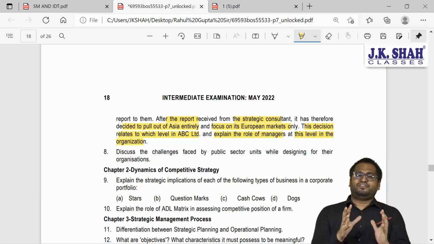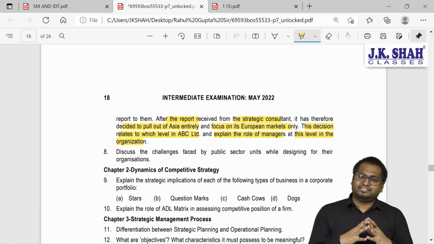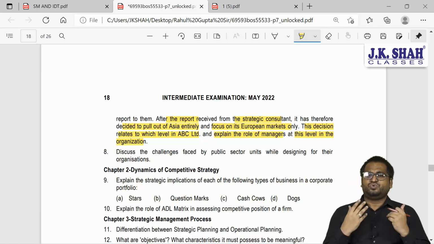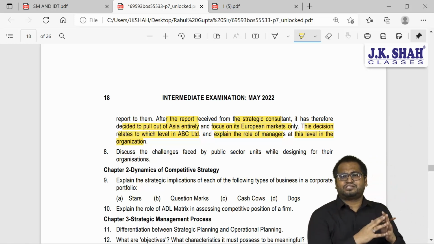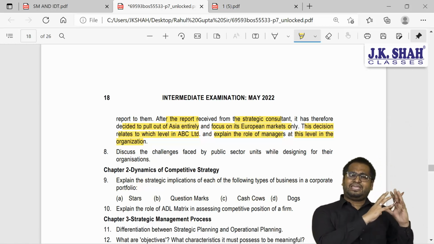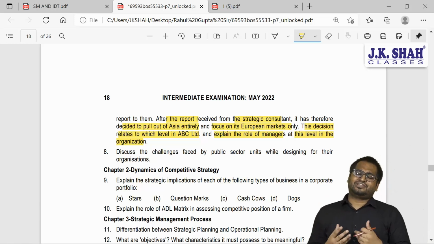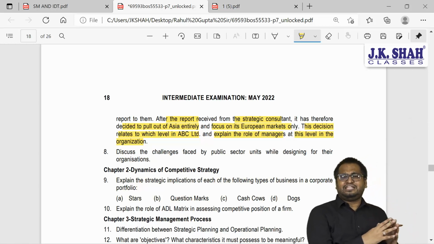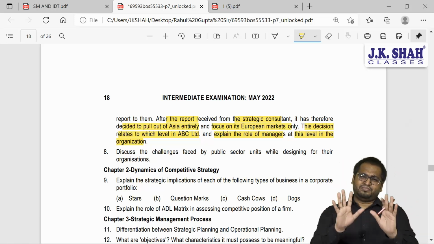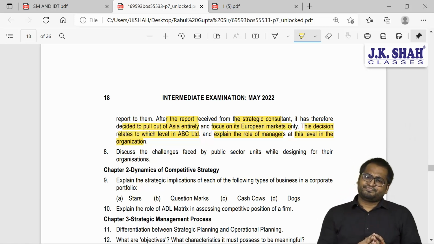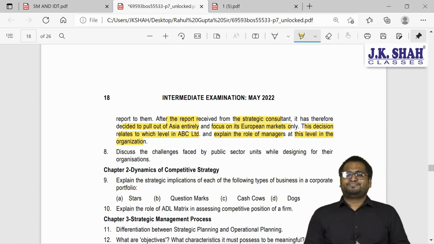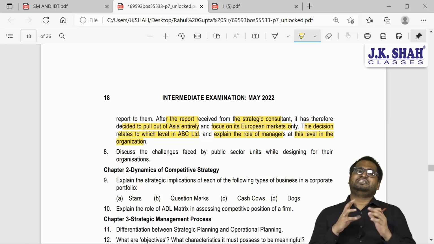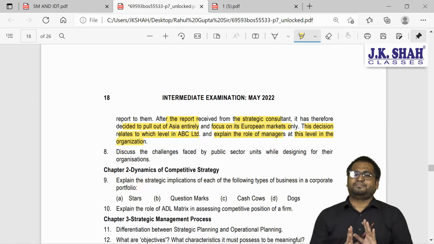You think of yourself as owning the business which ABC is doing, and you are doing business in two geographical locations, two continents: Asia as a continent, Europe as a continent. European business is doing well, Asian business somehow or the other is not performing well. So you hire a consultant, and that consultant gives you the report. He does some strategy audit and tells you the facts. Based on that, you decide that we will discontinue the business operations in Asia.